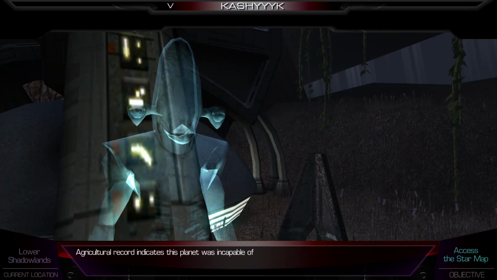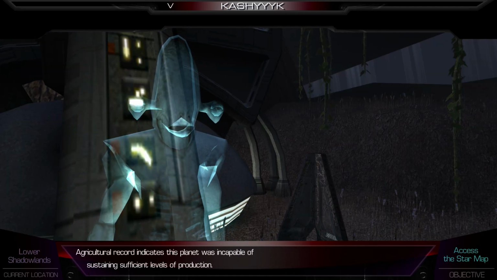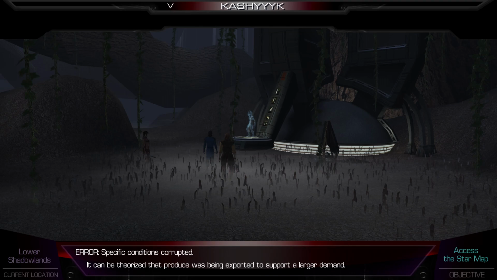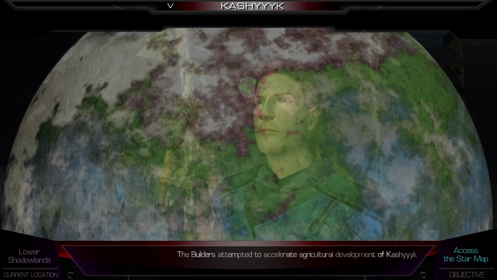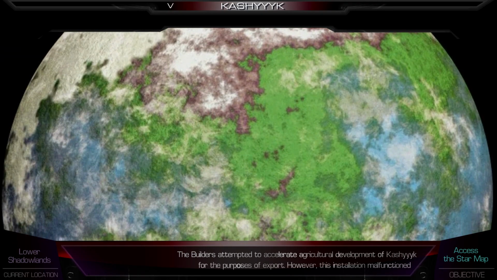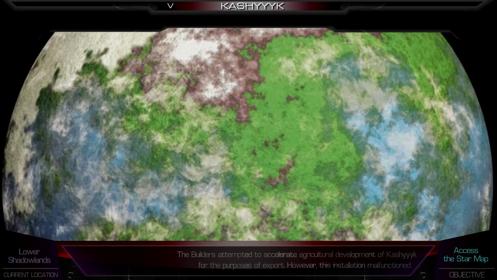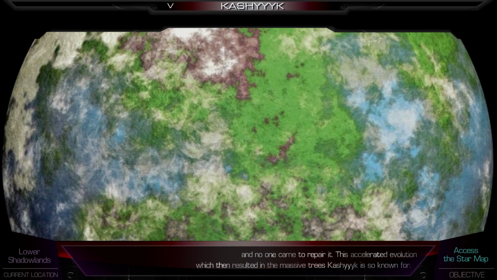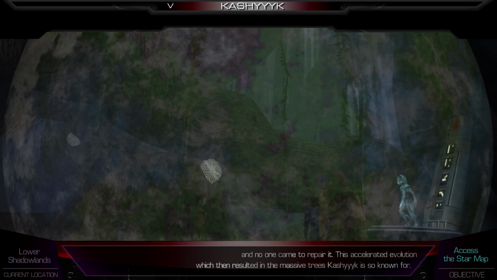Agricultural record indicates this planet was incapable of sustaining sufficient levels of production. Error. Specific conditions corrupted. It can be theorized that produce was being exported to support a larger demand. The builders attempted to accelerate agricultural development of Kashyyyk for the purposes of export. However, this installation malfunctioned and no one came to repair it. This accelerated evolution, which then resulted in the massive trees Kashyyyk is so known for.